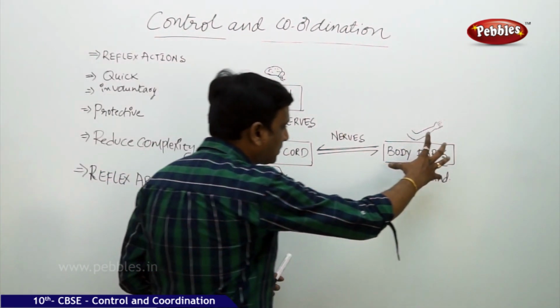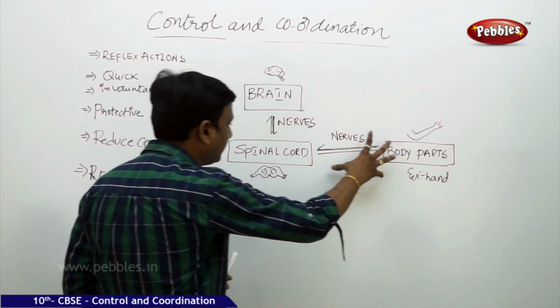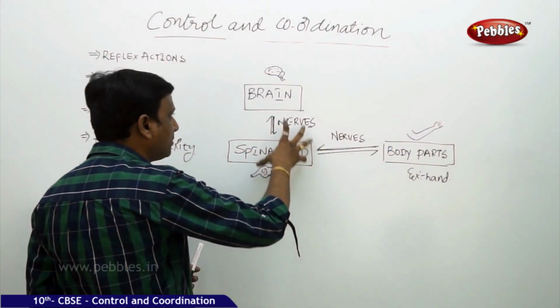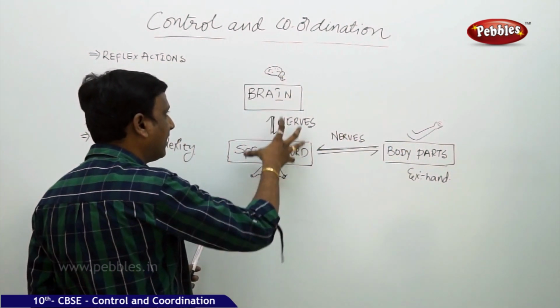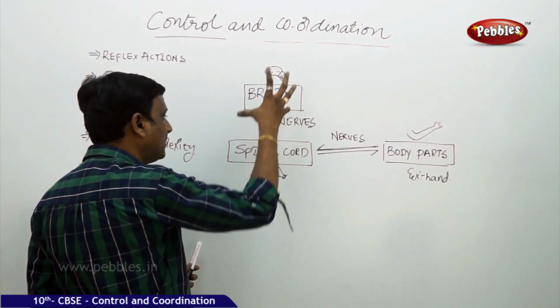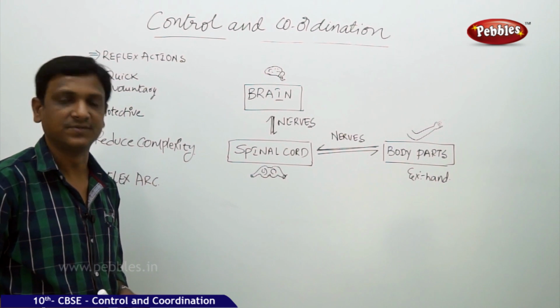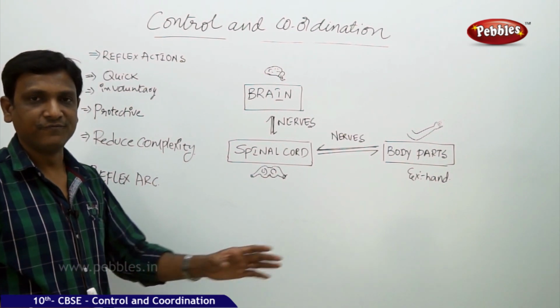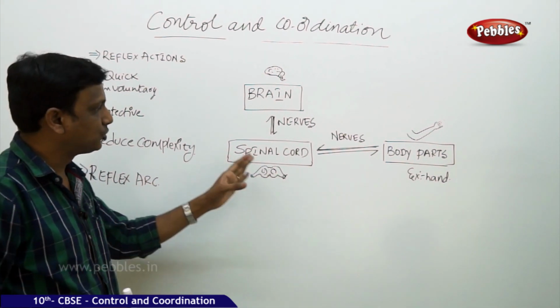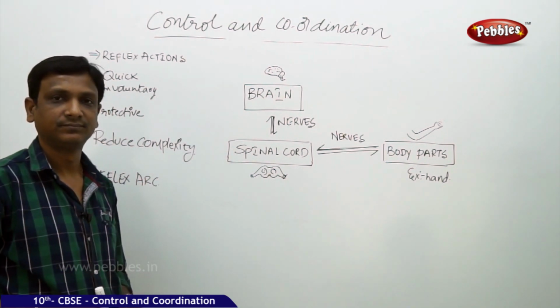From various parts of our body, the information is collected and taken to different parts of our nervous system. Here we have the two major parts of our nervous system, the spinal cord and brain, which comprise the central nervous system. So information is taken to the spinal cord and brain.